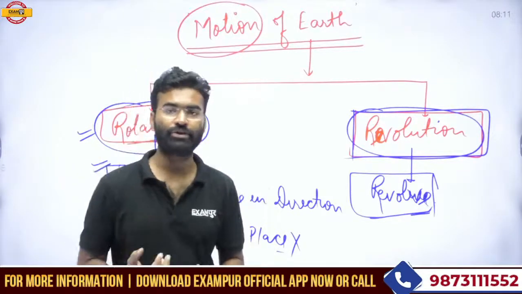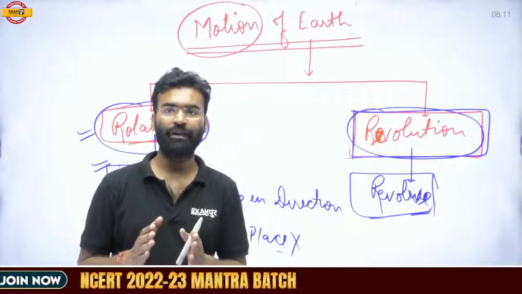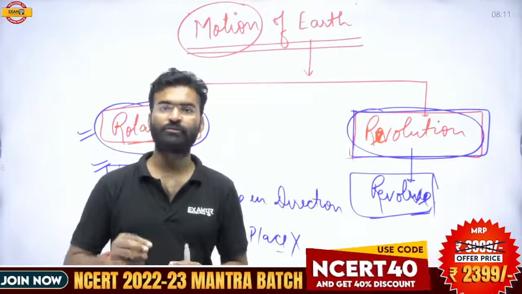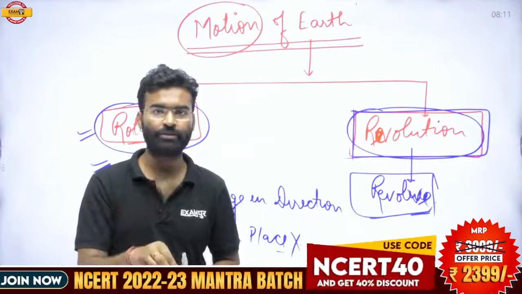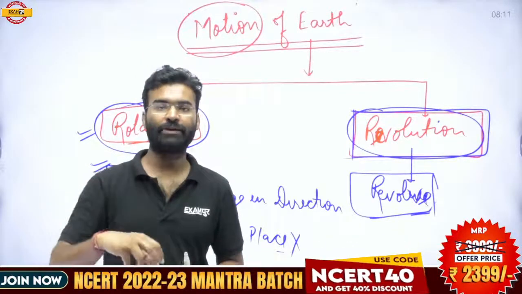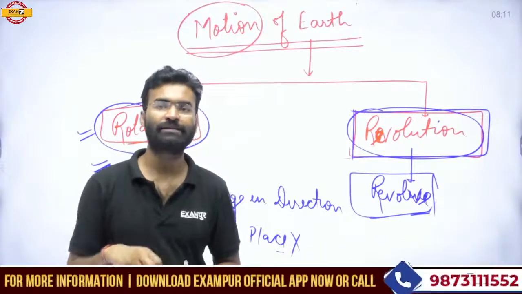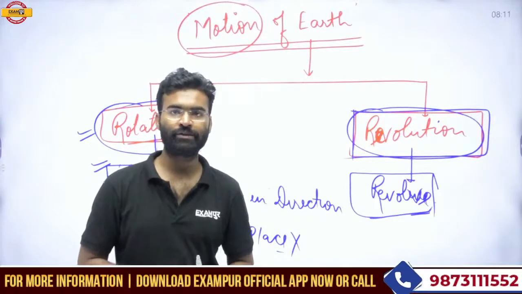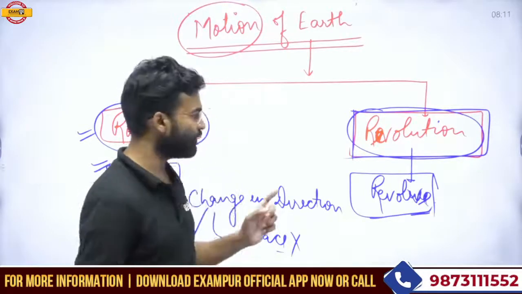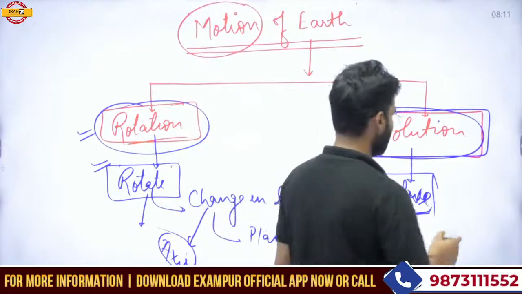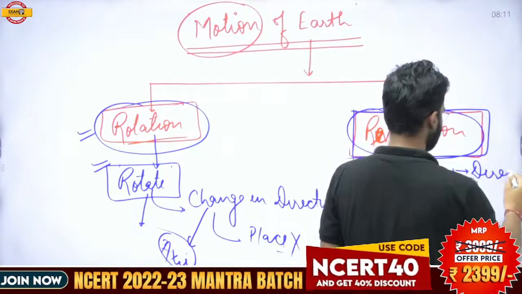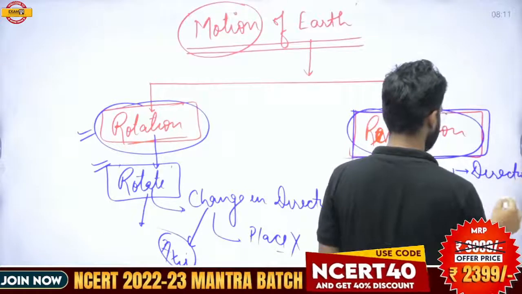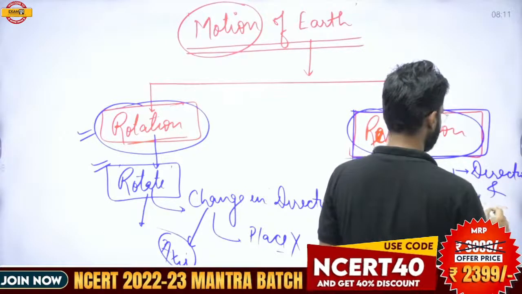So what is revolution? Revolution is the movement in which any object is moving around any central object and changes its direction as well as its place. So in revolution there are two important things: the direction is changing, as well as the place is changing.